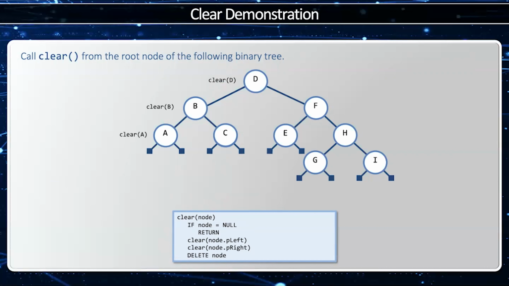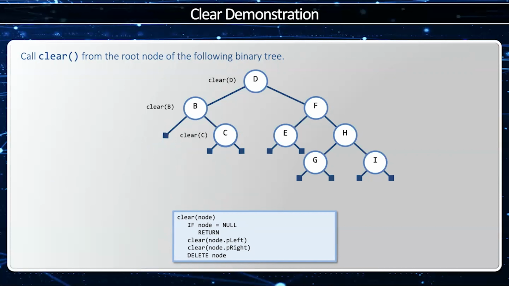Now A will try to clear P left, but there's nothing there. And then I'll try to clear P right, and there's nothing there. And then finally, I'll delete the node. Now I'm back up to B. Now B's left has already been deleted, so I'm going to call clear on B right, which is C.